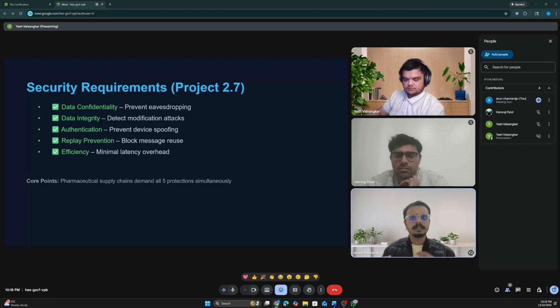Efficiency: since the sensors have very little computing power, we will keep efficiency in mind also. Okay, next we go to the next slide for the other things.